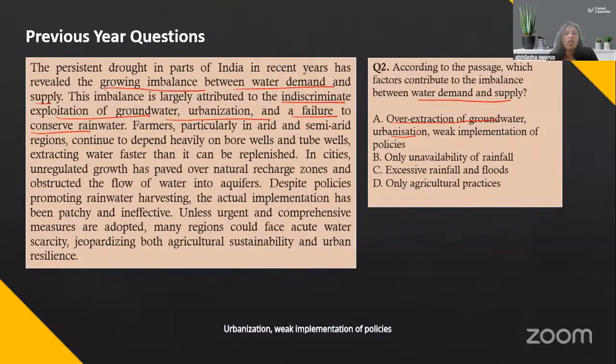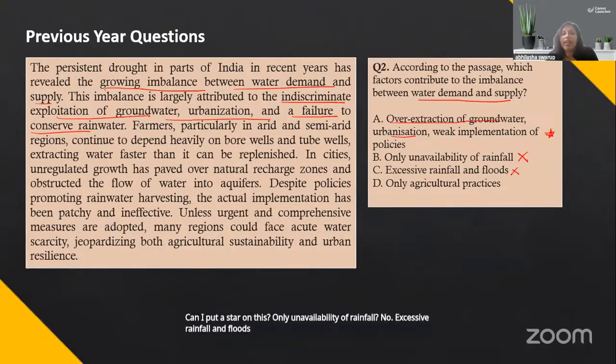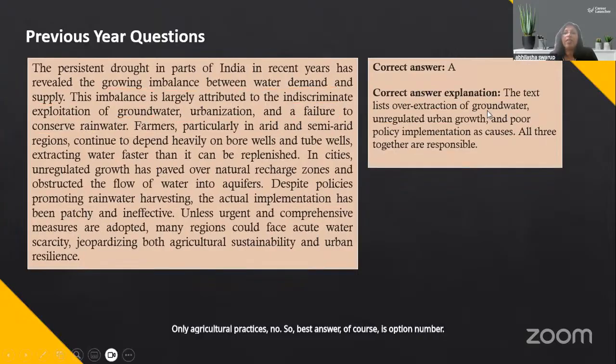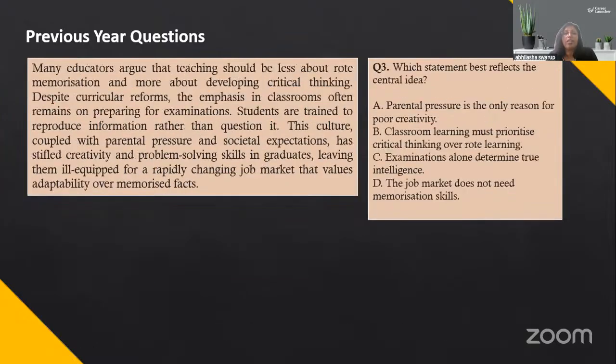Is that also a reason? Can I put a star on this? Only unavailability of rainfall? No. Excessive rainfall and floods? Where have we said that? Only agricultural practices? No. So the best answer of course is option number A. All right, let's look at the second paragraph and try and solve questions for this one.